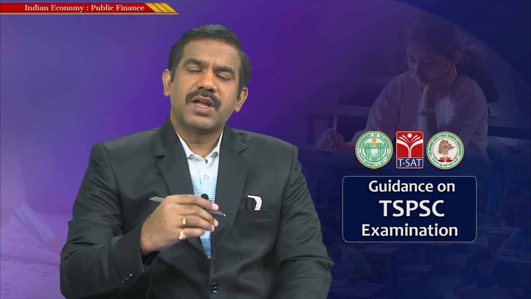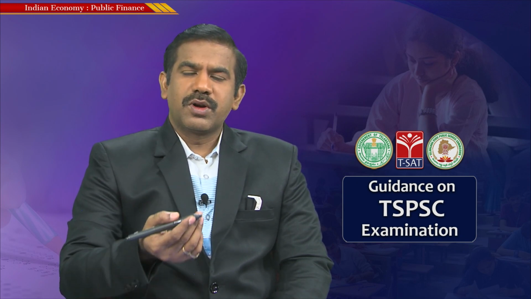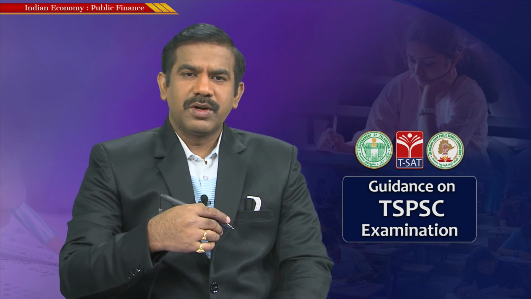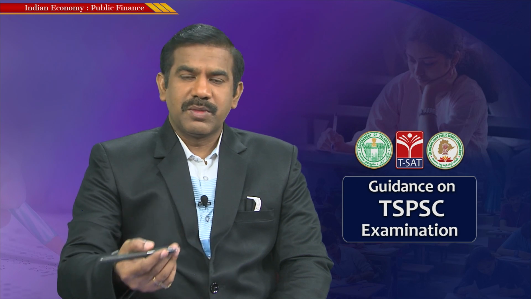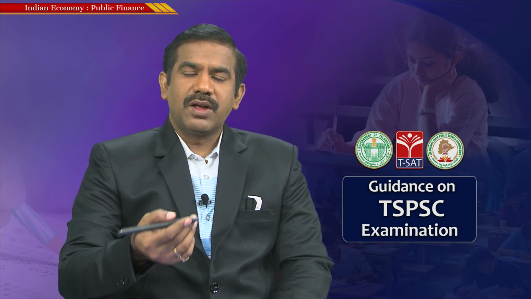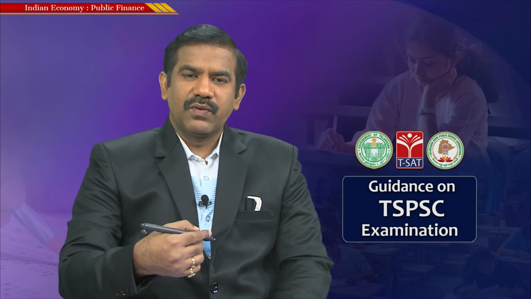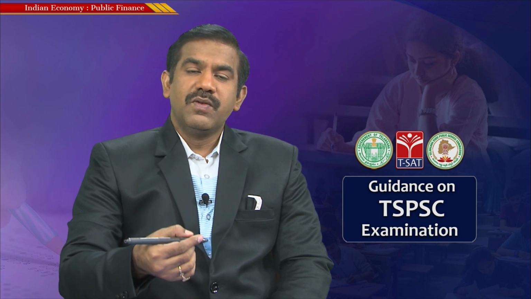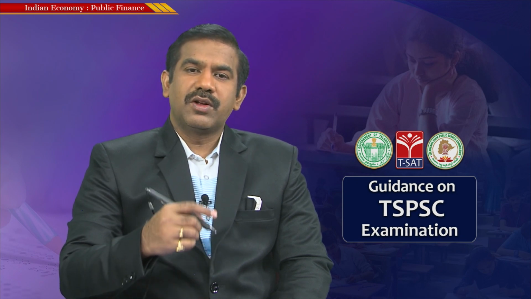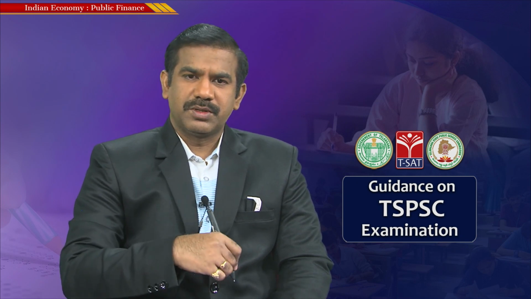Why does the finance minister have to submit the budget to the parliament? The reason is that a democratic form of government is a responsible form of government, and all the money the finance minister or the government of India is raising is money from the public. It is from our pockets, and every penny the government spends is again money that we own. Since the money is collected from the public and is meant for the public, without the consent of the representatives of the public, the government has no right to spend a single penny. And that's the very basic purpose of submitting the budget to the parliament.